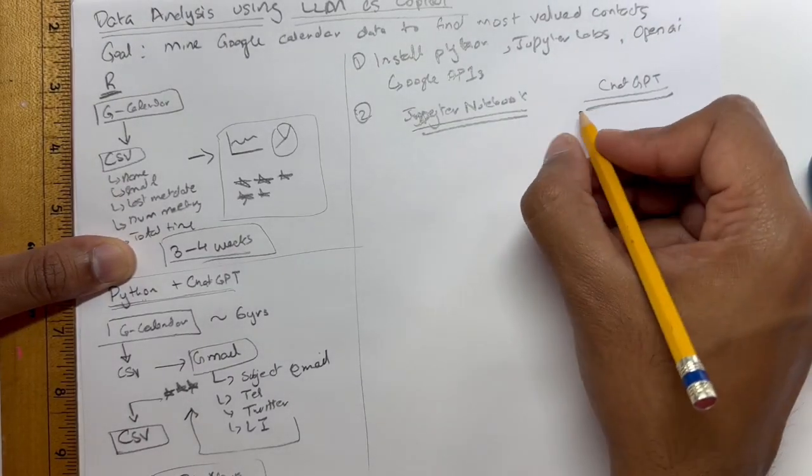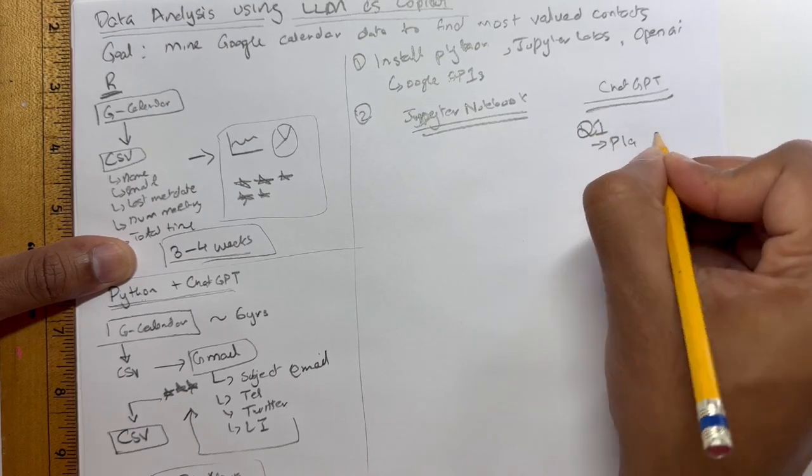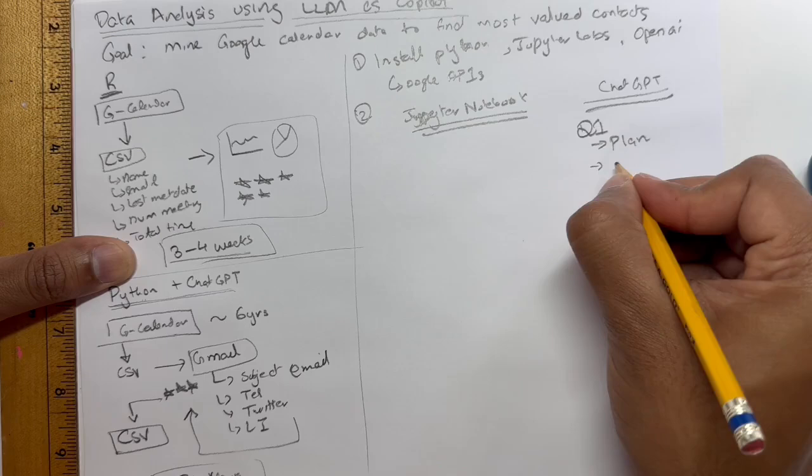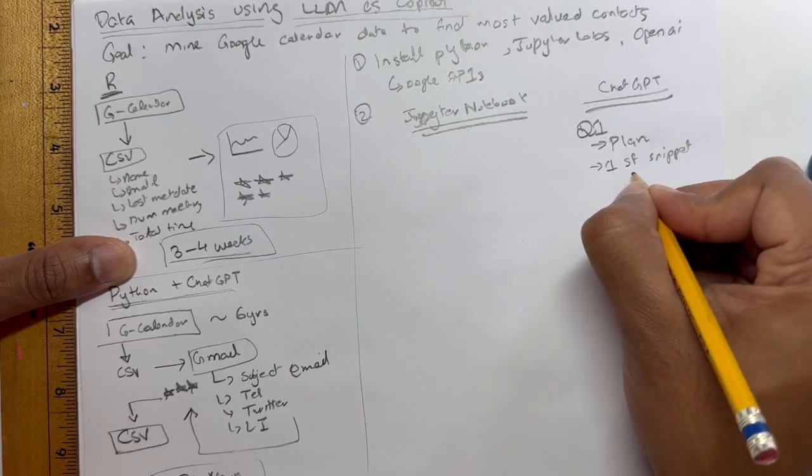Then you start with ChatGPT. In the first query, you give it your overall plan, but don't ask it to write the whole code at the same time. Ask for the first snippet, or first cell, of code.